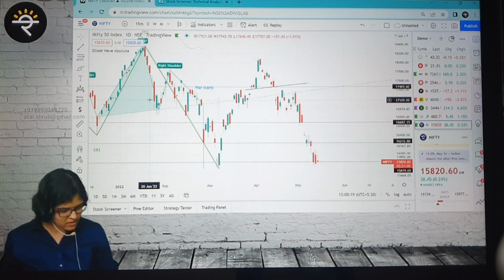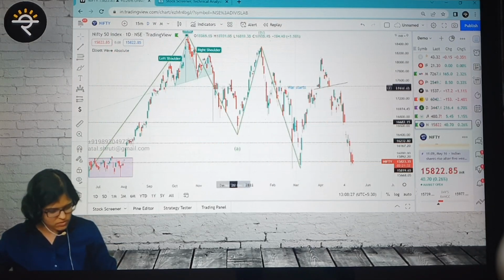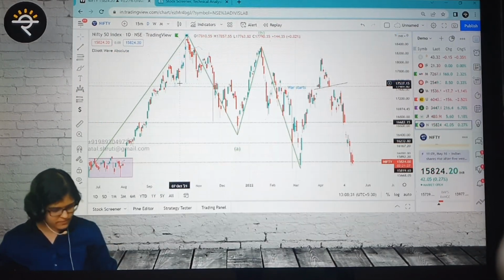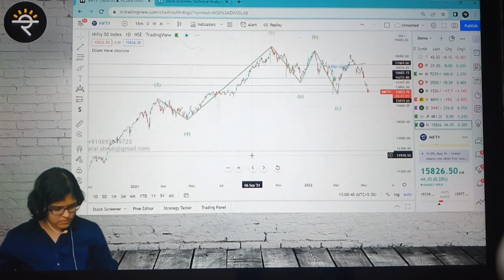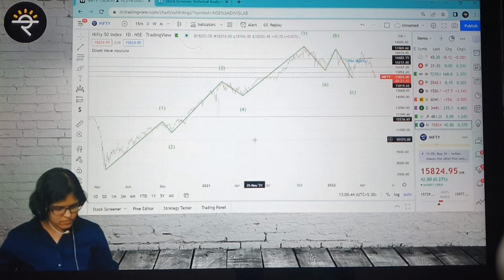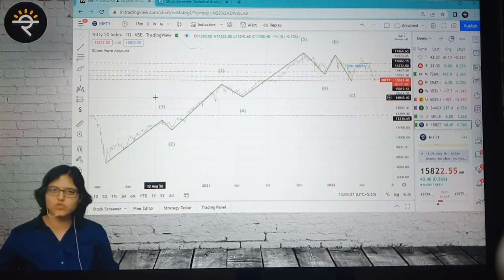My Nifty chart is such a mess. Better. Now shall we check? I'm just zooming out. Let me clear everything. TradingView has already drawn an Elliott wave ready-made for me. Amazing. Earlier it was so very difficult to identify this.